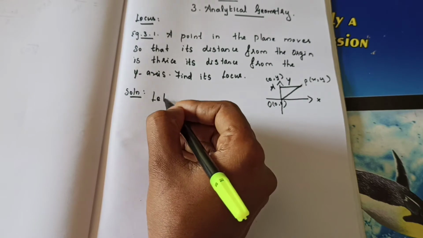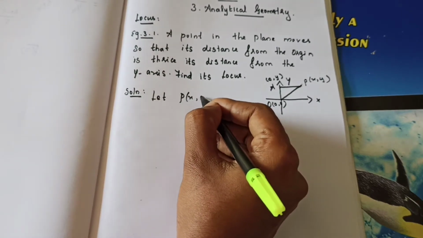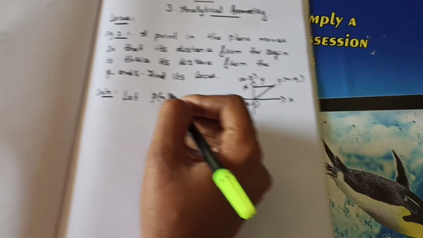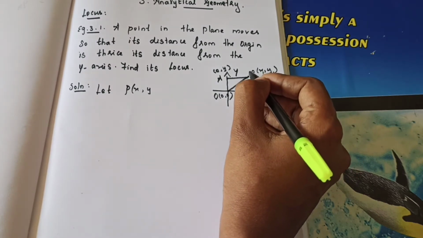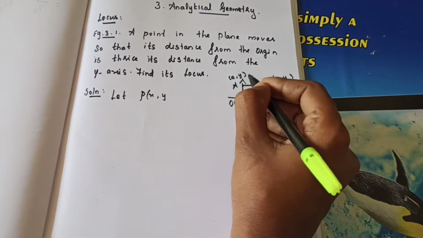Solution. Let P of x comma y. Same as in your book you can do. That is, let us consider this point as x1, y1. Same as that you can do, then only you won't get confusion. Okay.